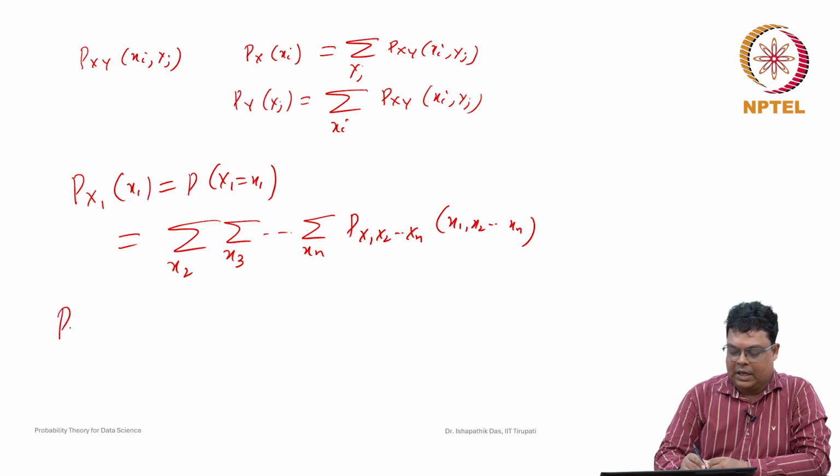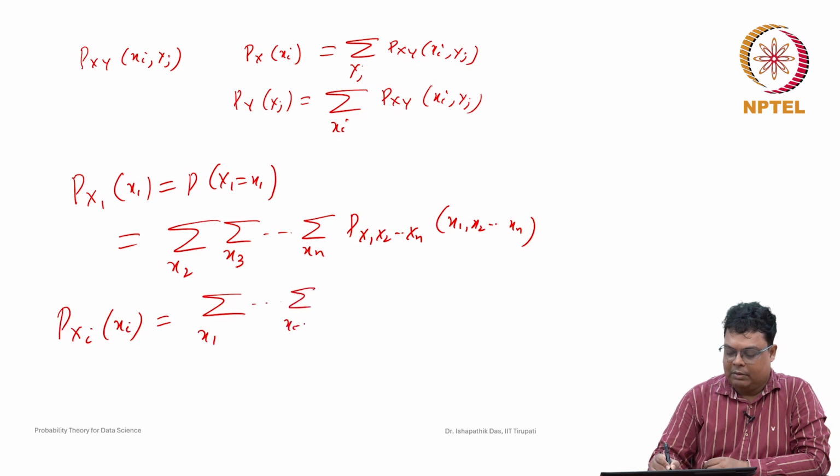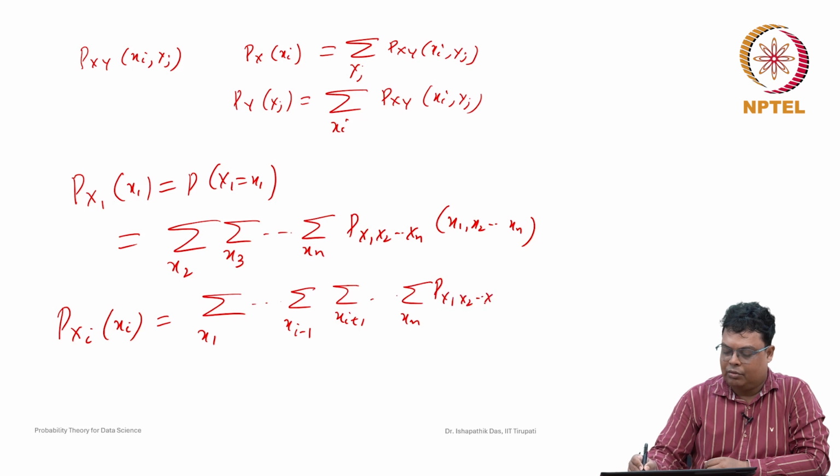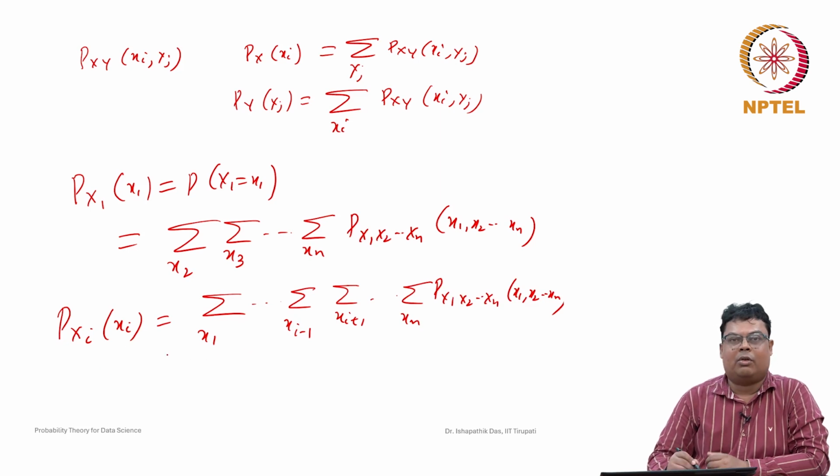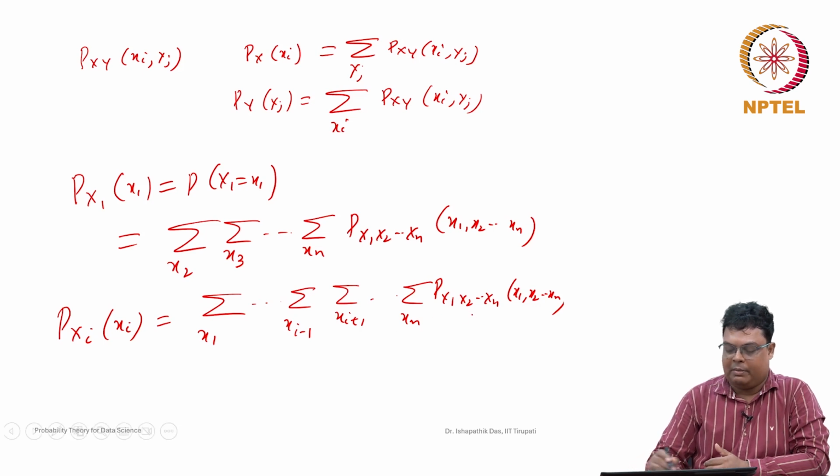For any ith variable, this is nothing but the sum over x1, ..., xi-1, xi+1, ..., xn of p(x1, x2, ..., xn). So for any marginal distribution, whatever subset you are considering, for the remaining variables you have to take the sum of the joint probability mass function.